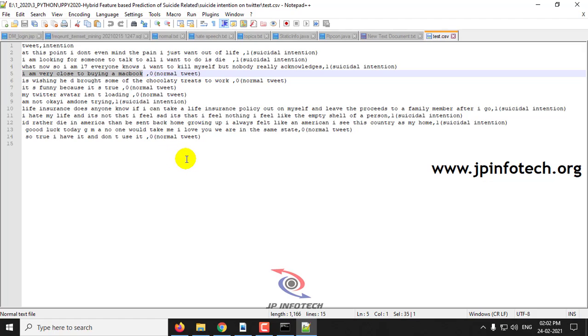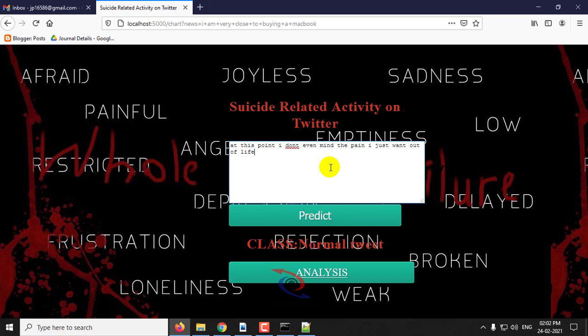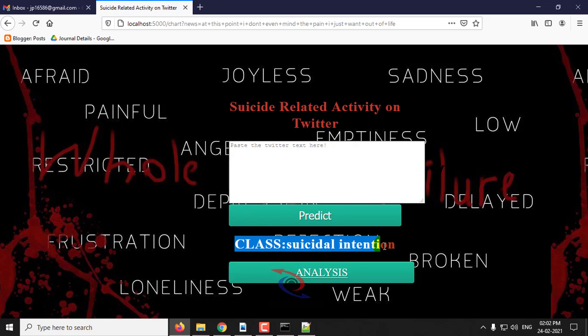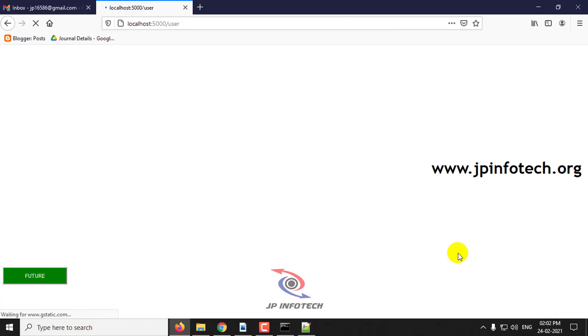Next we will check with a suicide-related tweet. Click predict. Here you can see the class is suicidal identification, so this class has the suicidal intention. I have shown you a few test cases. You can check with some other cases also, and the last part is the analysis part.